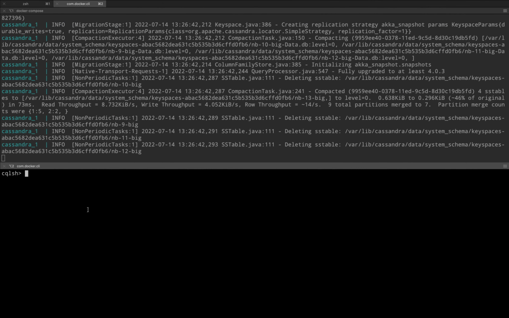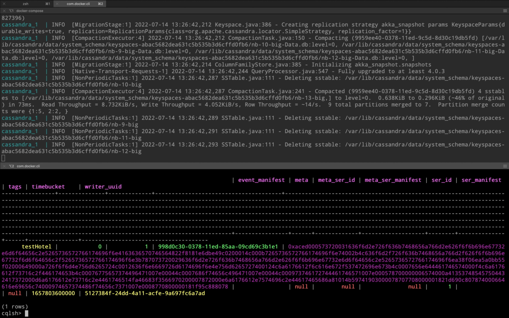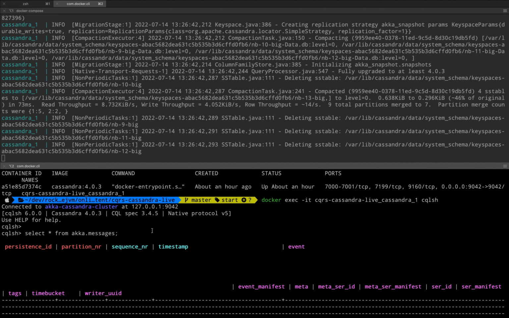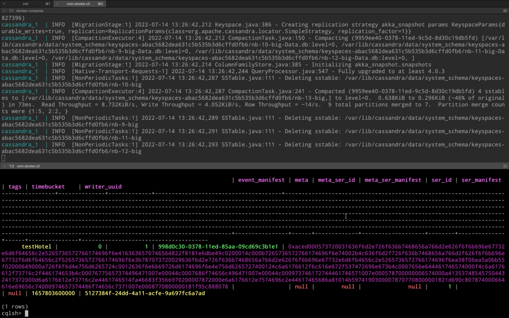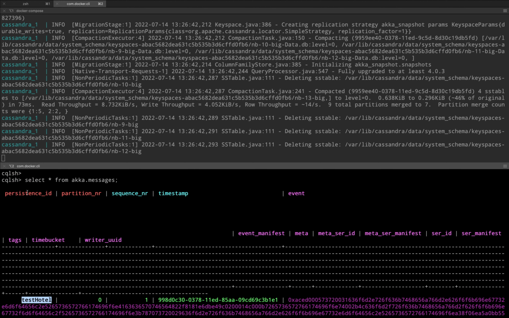So here in SQL shell, I can now run this command, select star from a table called akka.messages. If we see a row in akka.messages, what you see here, this binary string, is the binary encoding of the reservation accepted event that was persisted in Cassandra. This table was automatically created by Akka persistence, and you can check the tag here called test hotel. This is called the persistence ID.